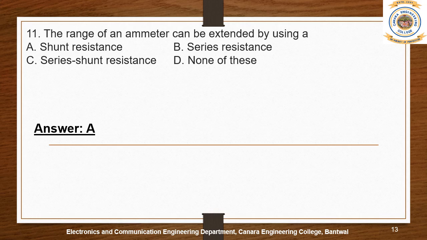If all the resistances are connected in series, the current through each resistance is the same; there is no difference in the measured current. We get a difference in current only in the parallel branches. So the right answer is shunt resistance.